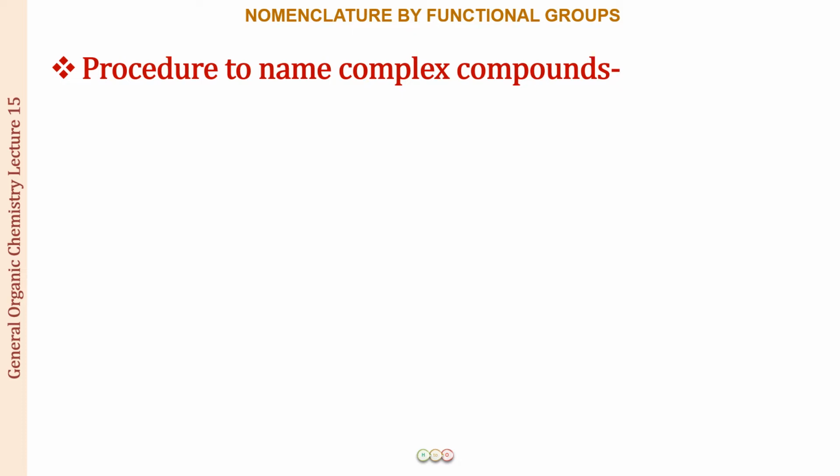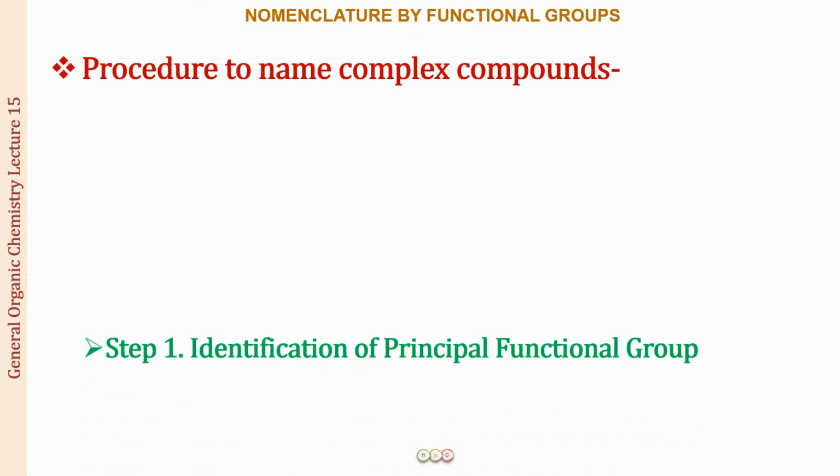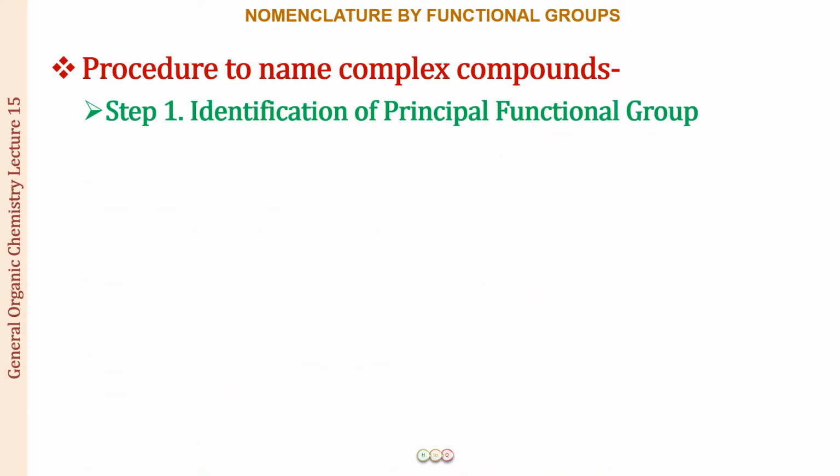So now there is a certain procedure for naming complex compounds or polyfunctional compounds. I will first tabulate all the points for you, and then we will elaborate that information so that you have a thorough understanding. The first thing is that you have to identify the principal functional group. How you will be doing that, I will be telling you a bit later.